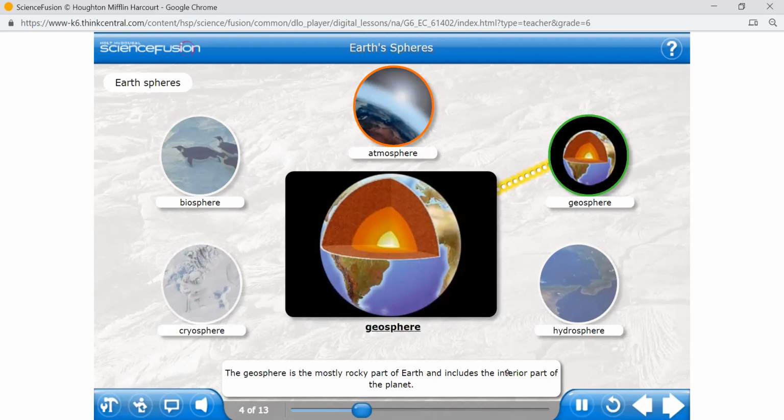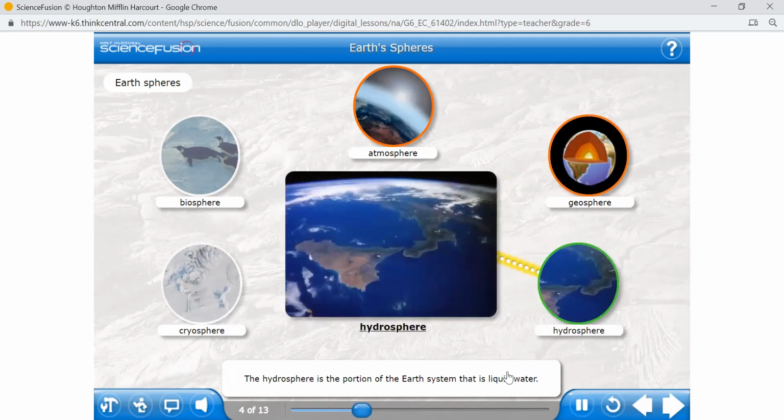The geosphere is the mostly rocky part of Earth and includes the interior part of the planet. The geosphere is made up of 3 main layers: the crust, the mantle, and the core. The hydrosphere is the portion of the Earth system that is liquid water. Even though most of Earth's water is in its oceans, the hydrosphere can be found in many parts of Earth, including lakes, rivers, aquifers, in rock and soil, and water in the atmosphere.